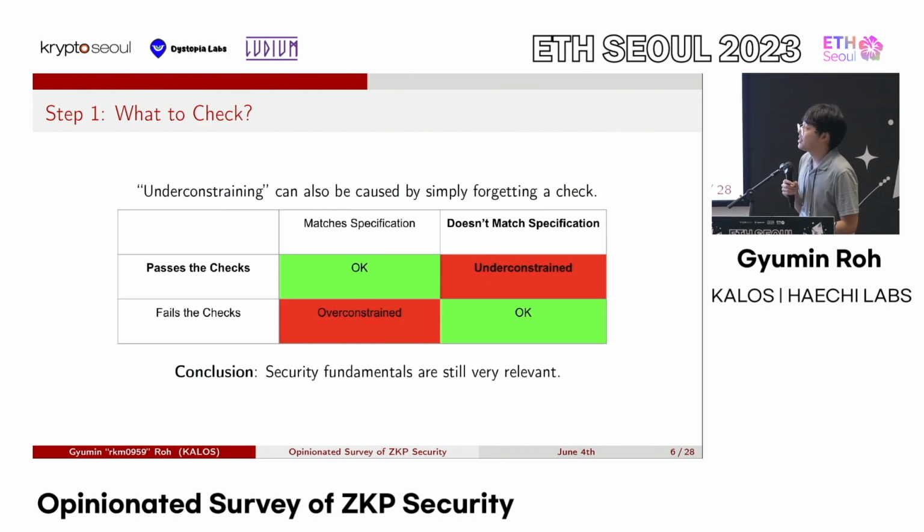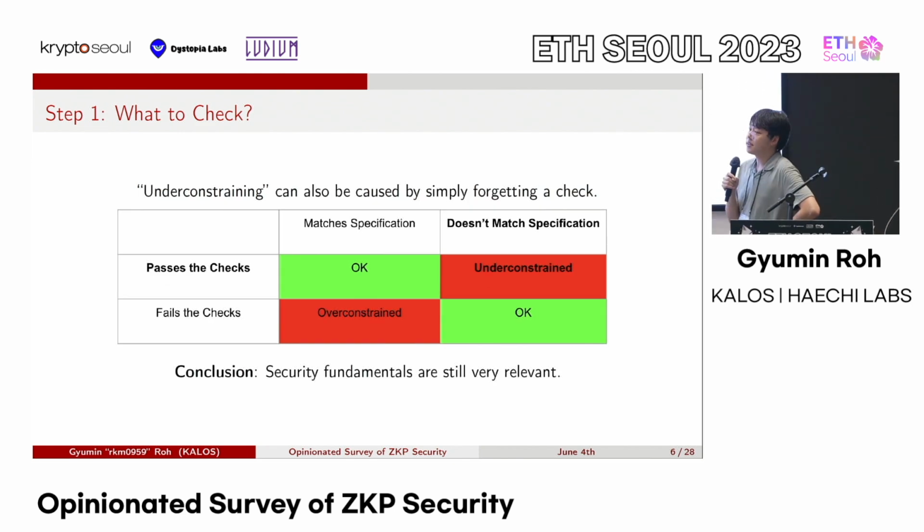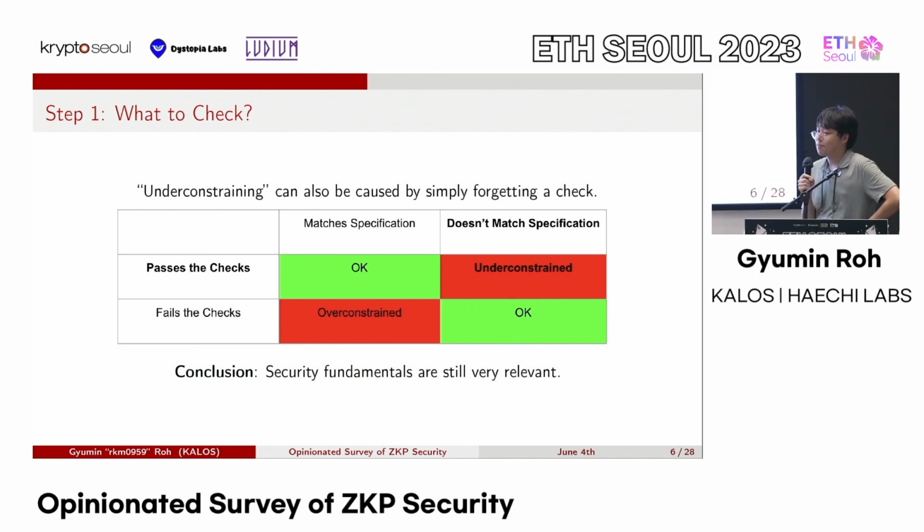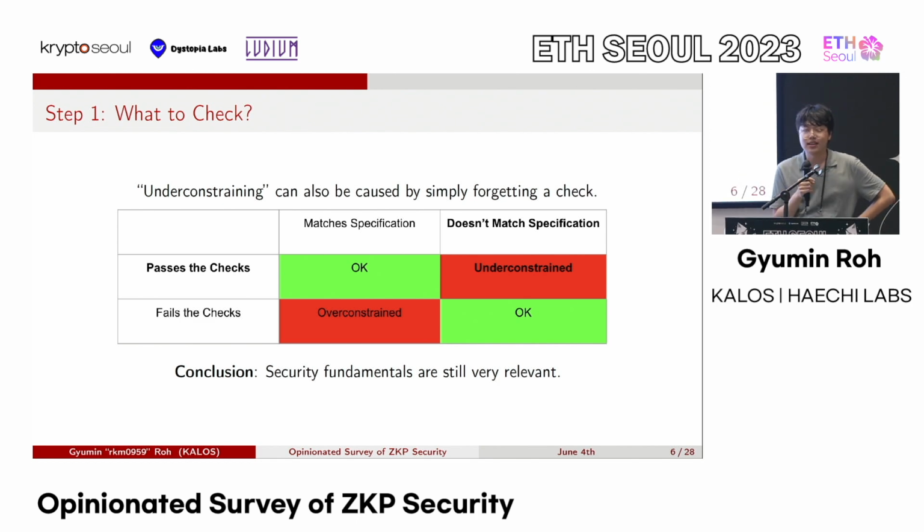And the second one is relatively simple. It's the under-constrained one, where the inputs that do not match the specs actually pass the checks. So you need to add more checks into your list of checks to do. And this is also obviously very important. Like, for example, if there's under constraints in the ZKVM, then maybe you could push 6 bytes even though the opcode is push 5 and something like that.